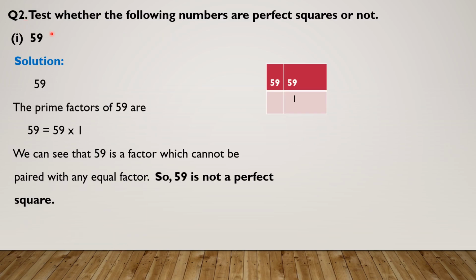Question number 2 is test whether the following numbers are perfect squares or not. Students, you have to test these numbers that are given in each part whether they are perfect squares of any natural number or not. For this purpose, you have to do prime factorization of 59. In other words, first of all, we will find LCM of 59. So, find LCM of 59.